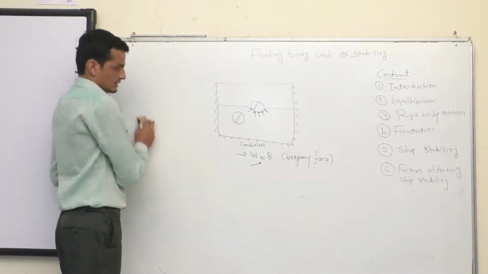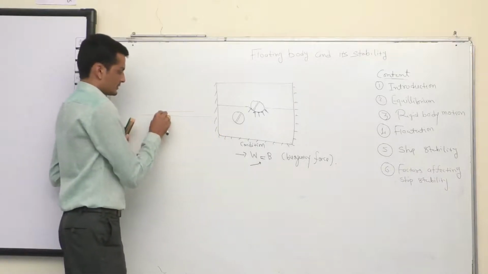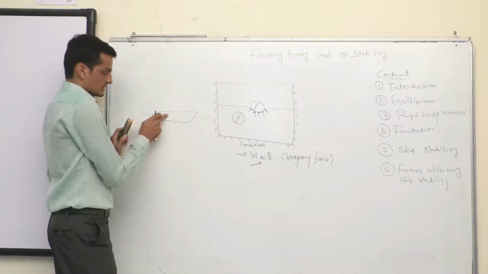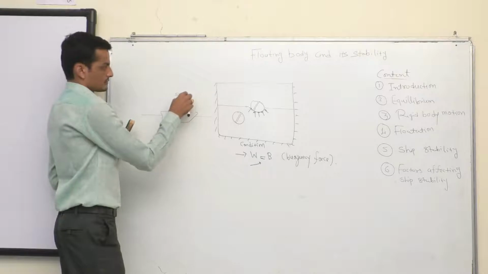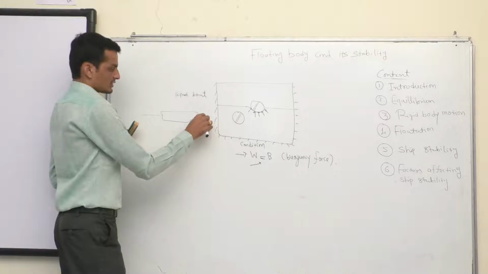If I take the example of ships, so this is the ocean surface. Let's say it's a speedboat floating at a particular water level.